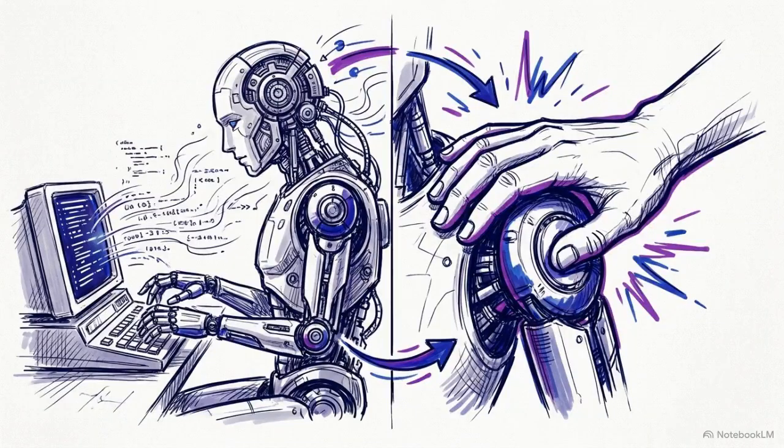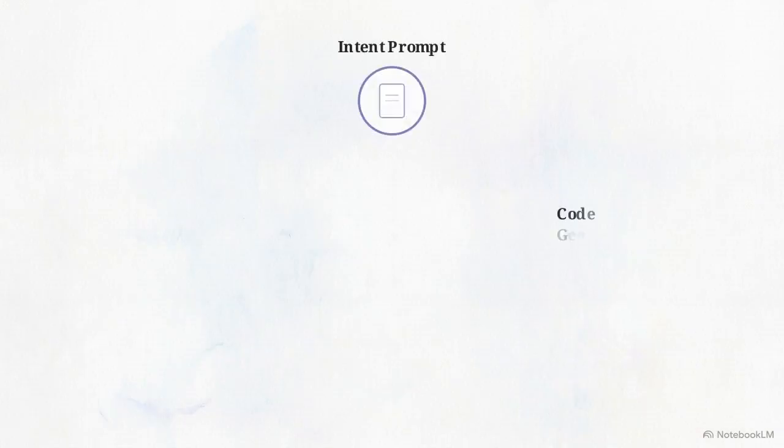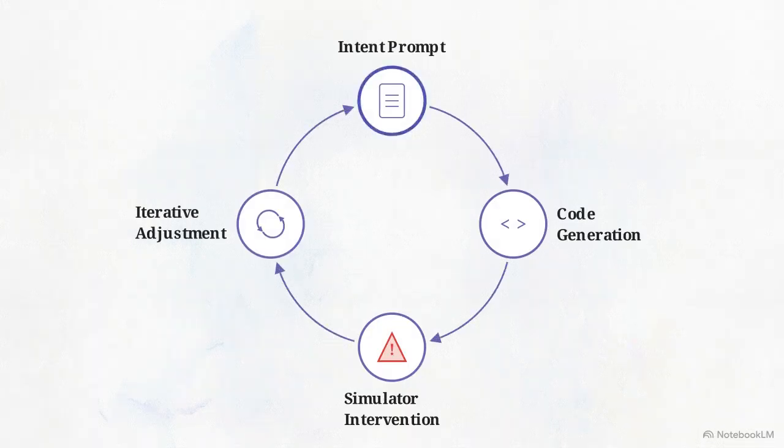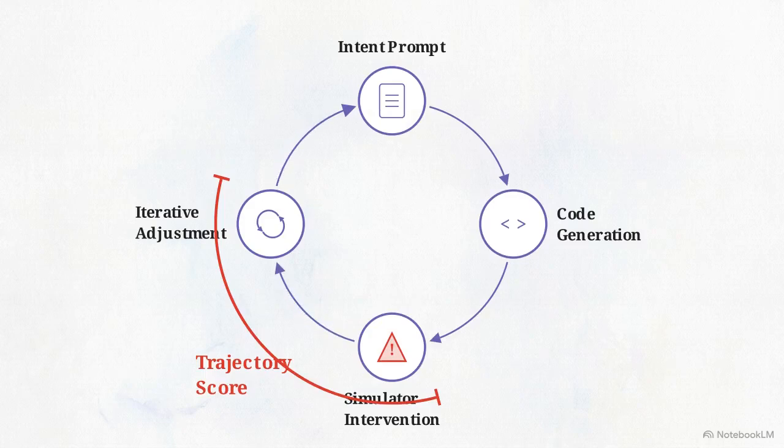To quantify this, SWE-Together replaces static tests with a reactive LLM user simulator that intervenes while the agent is working. The benchmark tracks a continuous cycle: intent prompt, code generation, simulator intervention, and iterative adjustment. Scoring is based on the entire trajectory, how effectively the agent navigates intervention and reaches the goal.